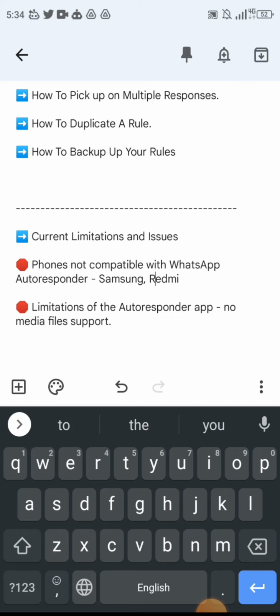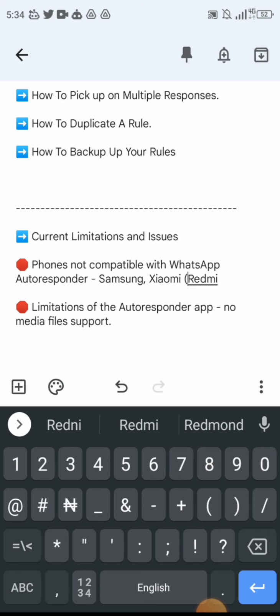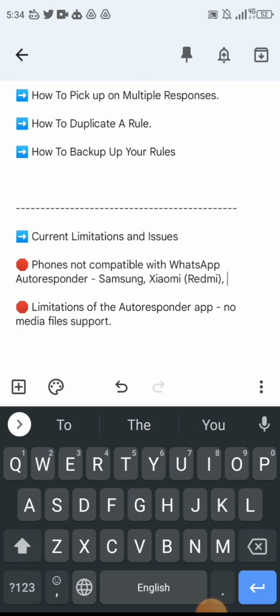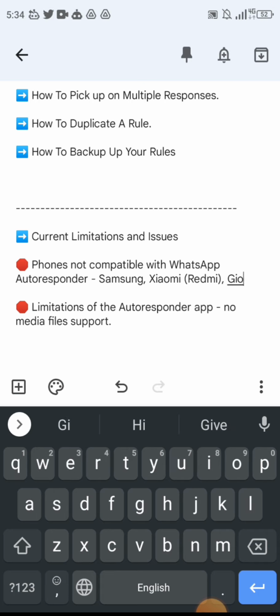That's Xiaomi Redmi. I'm using a Gionee M15, so it's working on Gionee also. These are some of the higher-end, mid-market brands in the market, right?